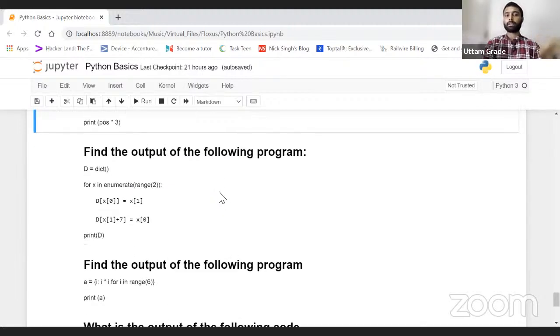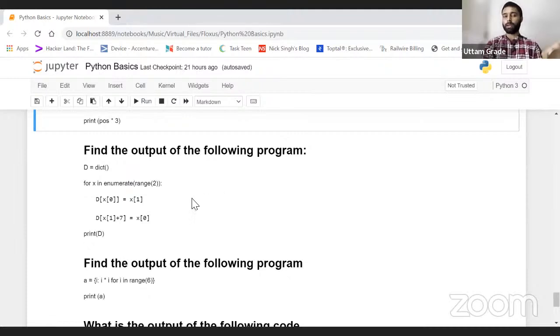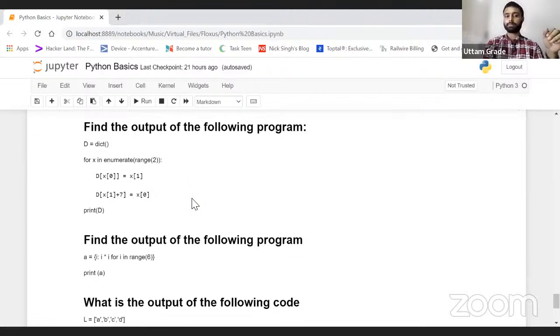Correct. Another one: find the output of the following program. These are the questions you covered yesterday, right? We talked a little bit about these things. What is the output for the following program? For this one, can anyone tell me? Again, this will give an error.